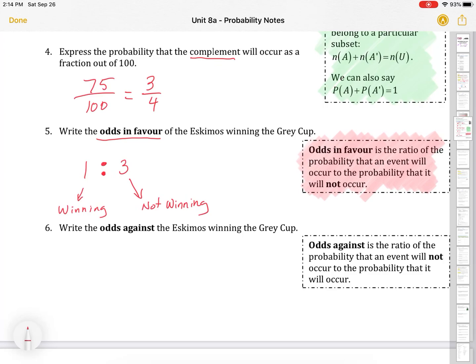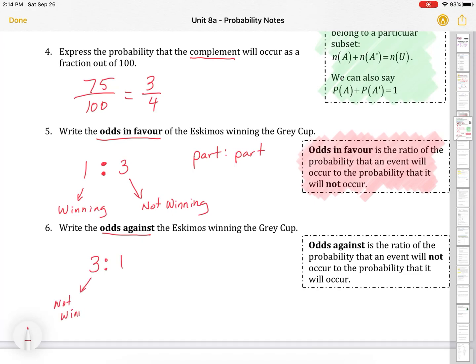So this is for winning, and this is to not winning. Whereas probability was a part out of a whole, here we have a part to a part. So it's part to part, and in this case, the part is winning to not winning.